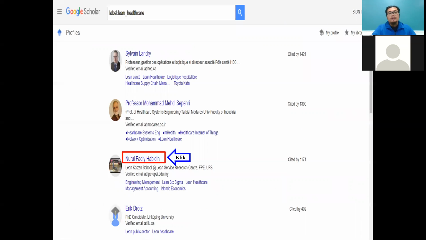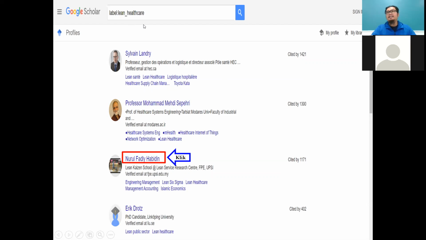Please remember. Actually, I try to find an expert: Sylvian Landry, Muhammad Mehdi, who are experts in lean healthcare. In your methodology, for example, you need to propose and develop a questionnaire. Then you need to validate your questionnaire. Who is the qualified expert to validate it? In this case, you can use Google Scholar to find which expert.